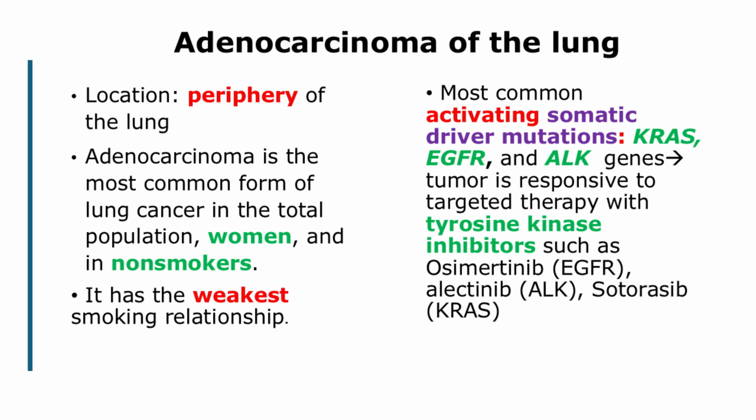The most common activating somatic driver mutations involved in the carcinogenesis of adenocarcinoma include KRAS, EGFR, and ALK genes. Patients with adenocarcinoma containing these mutations are highly responsive to targeted therapy with tyrosine kinase inhibitors. For example, osimertinib is used for EGFR mutations, alectinib for ALK rearrangements, and sotorasib for KRAS mutations.